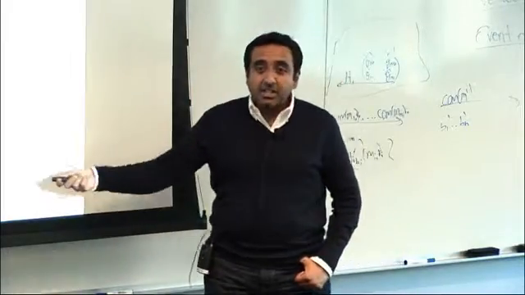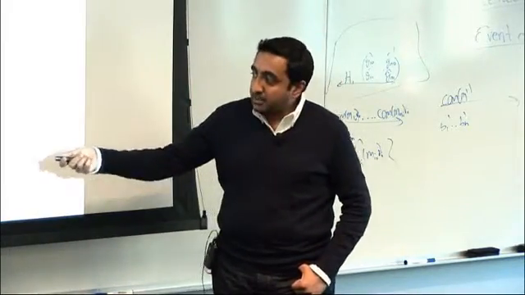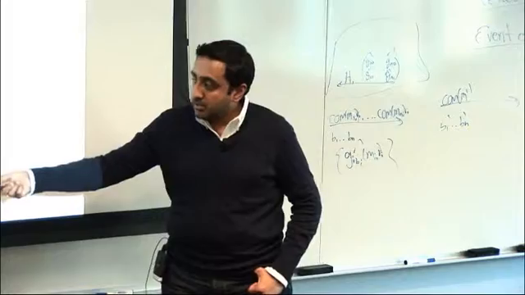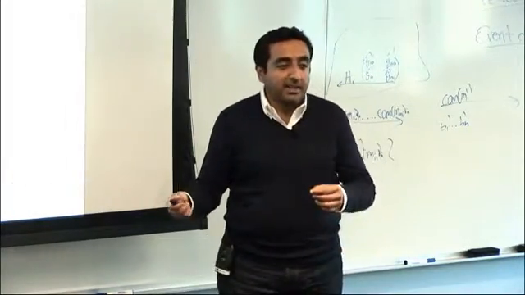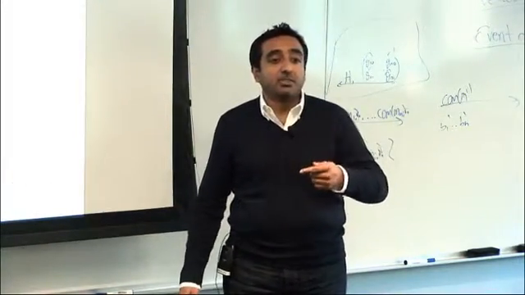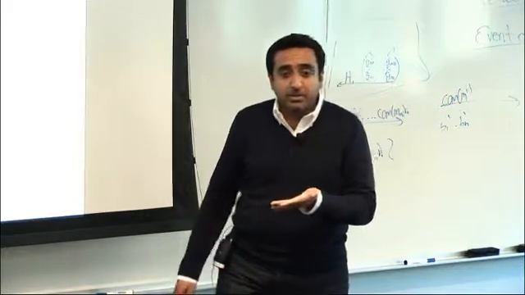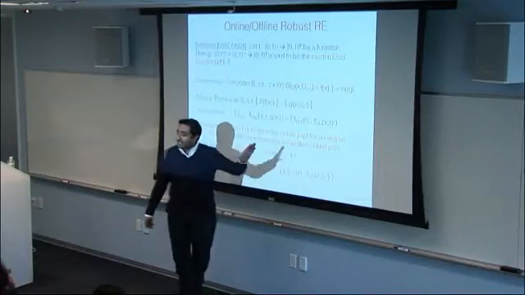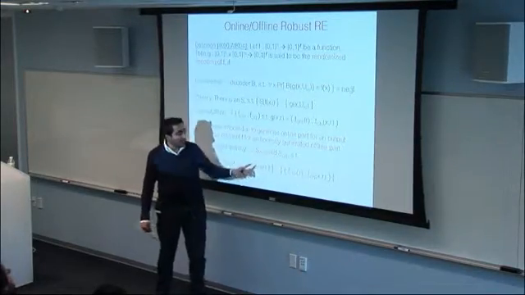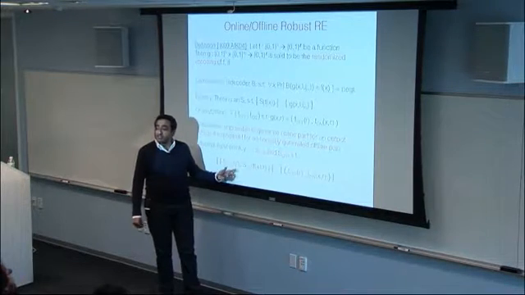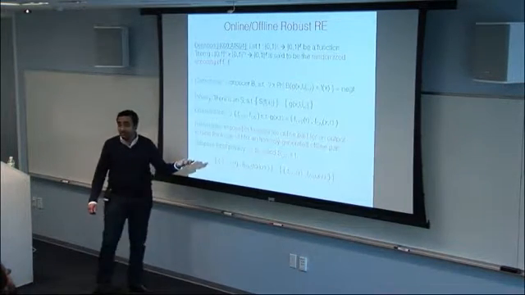This is true even for online-offline, but I also need an additional property, which is adaptively chosen inputs, which basically says that this needs to be true even if x and f of x are decided after the offline part is revealed.